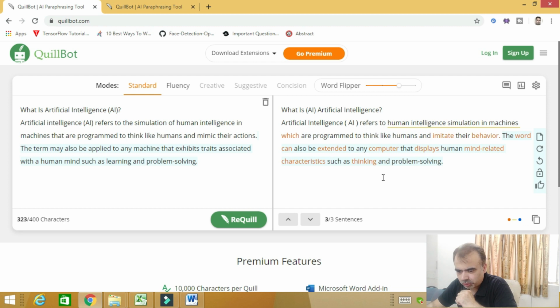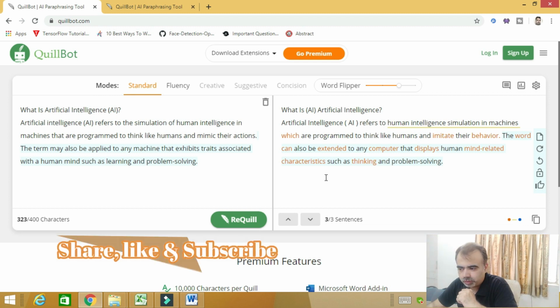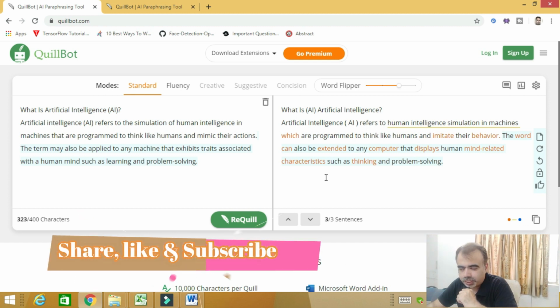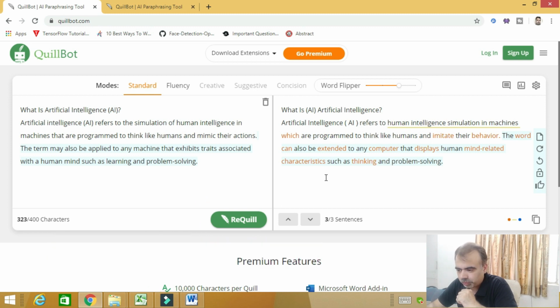By doing so, you can flip your text, but I am not sure this will not be caught by Authenticate or any other plagiarism software. So in this way you can increase or decrease its accuracy.